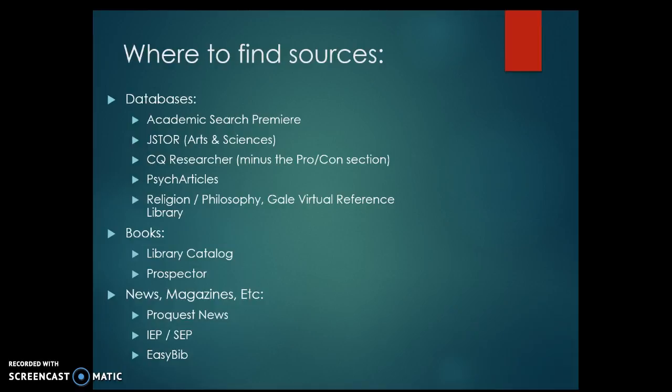Additionally, there's magazines, and ProQuest News is going to be your best starting point for finding news articles, magazines, etc. It searches all of the magazines and news articles at once. So it's a lot easier than Google for that kind of information. And the starting point I would recommend is going to be the Internet Encyclopedia of Philosophy or the Stanford Encyclopedia of Philosophy. And I'll show you those two sources in a moment. And for citing stuff, EasyBib is really good.